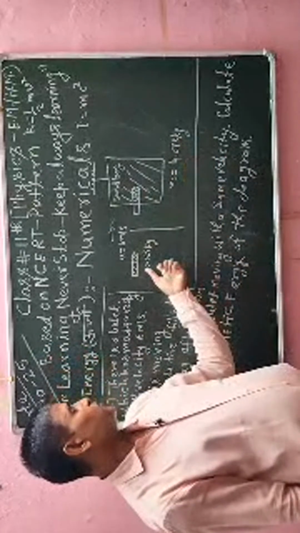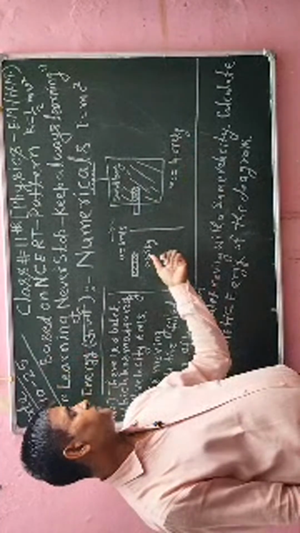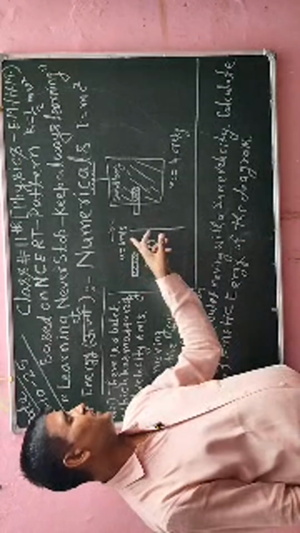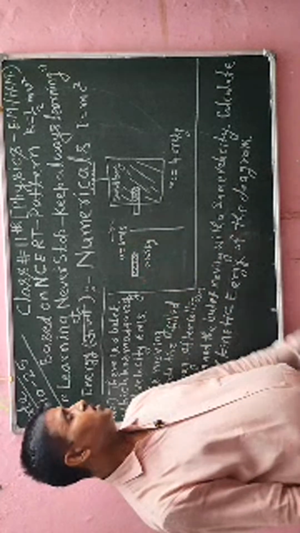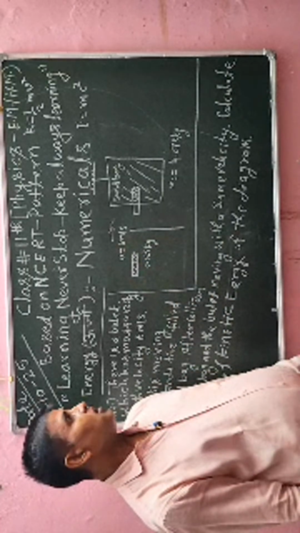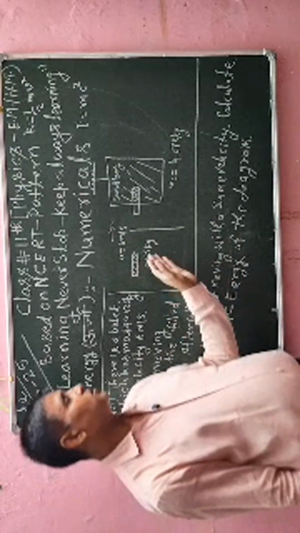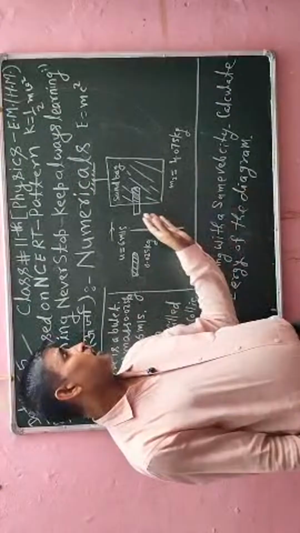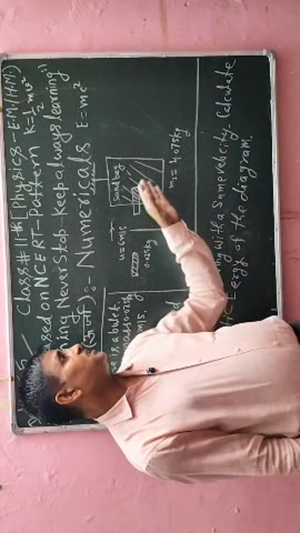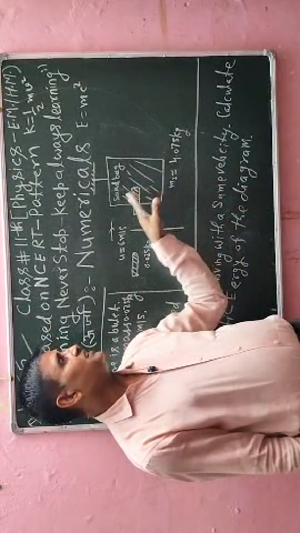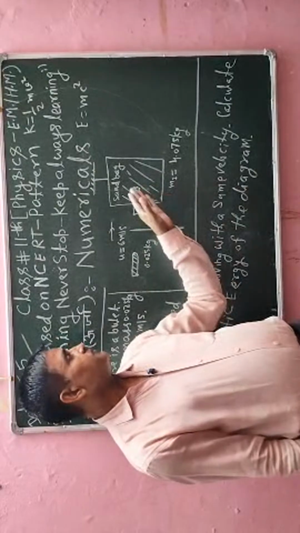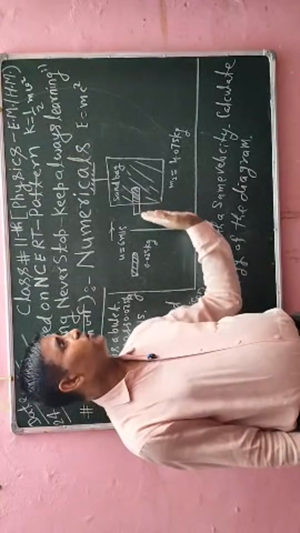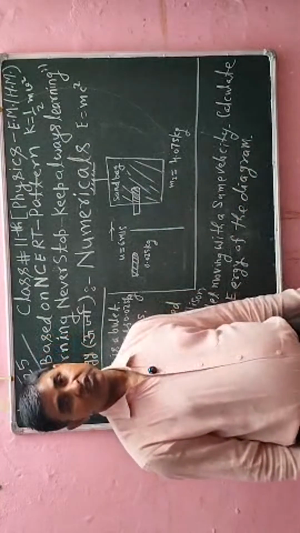Here the mass of the bullet is only 0.025 kg, but this bullet is moving with a speed of 6 meters per second. After some time it collides with the sandbag, inserts inside the sandbag and stops, and the sandbag with the bullet moves with the same velocity.